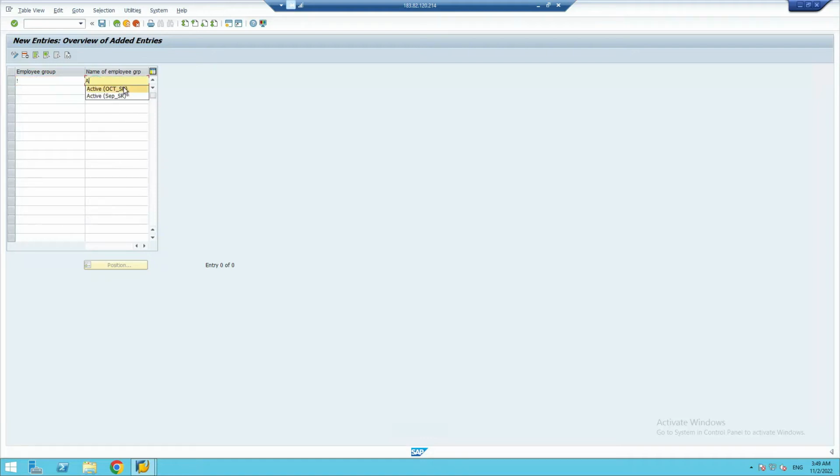Active. You can make changes: whatever your name is, you can put your name initial. You can write active in bracket with your name initial or the month. So I'm putting here active in bracket, my name initial Smita Rajput, SR underscore November 2022.